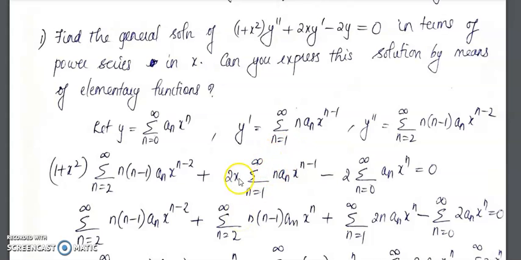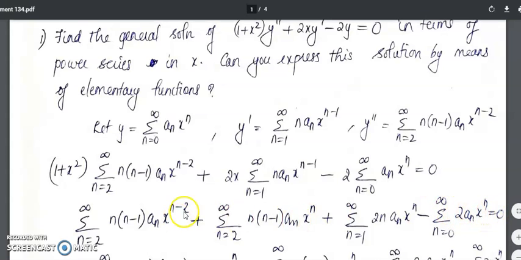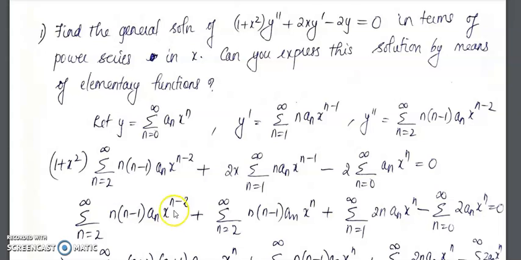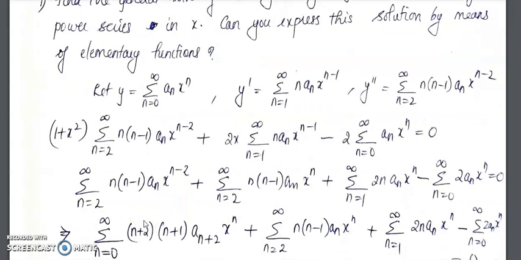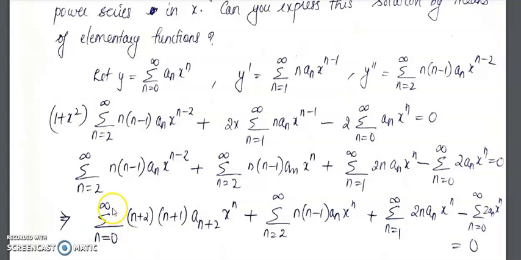Then here, x into 2x, multiply that, so summation n equal to 1 to infinity 2n a_n x^n, then minus summation n equal to 0 to infinity 2a_n x^n equals 0. Now here you have the coefficient as x^(n-2). So let us make the coefficient x^n. I'll start the summation from 0 to infinity. So n will be replaced by n plus 2, so n plus 2 into n plus 1 a_(n+2) x^n, plus in the remaining terms it is x^n.